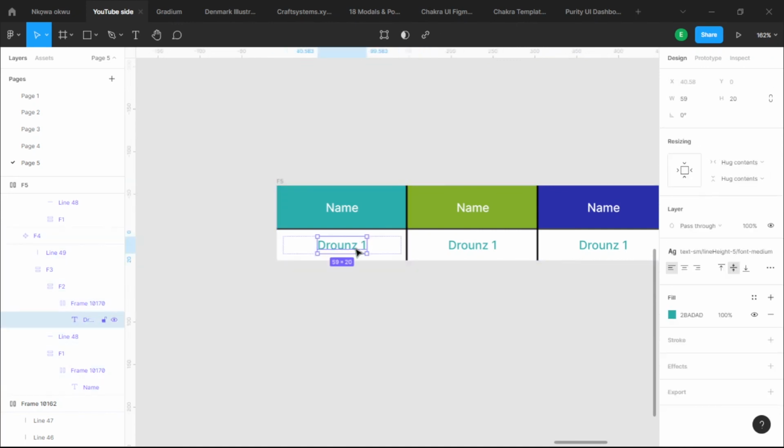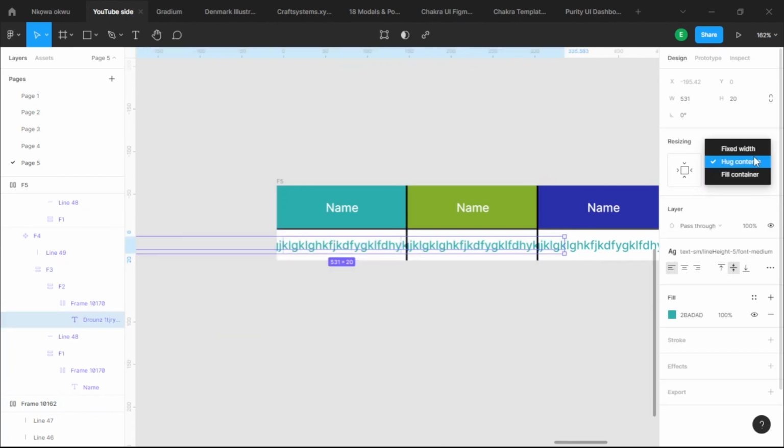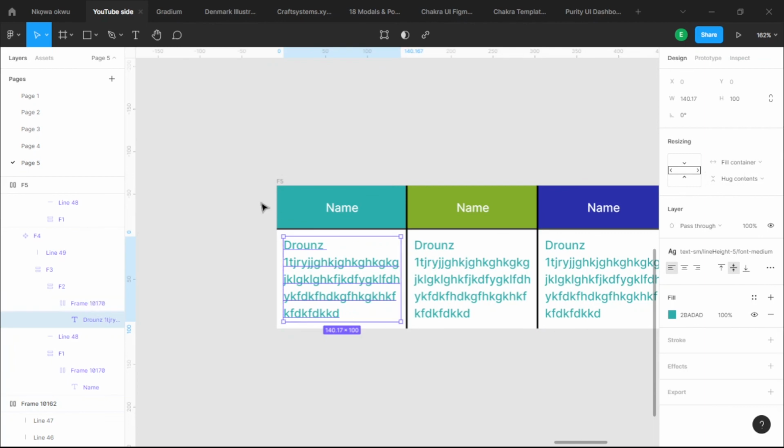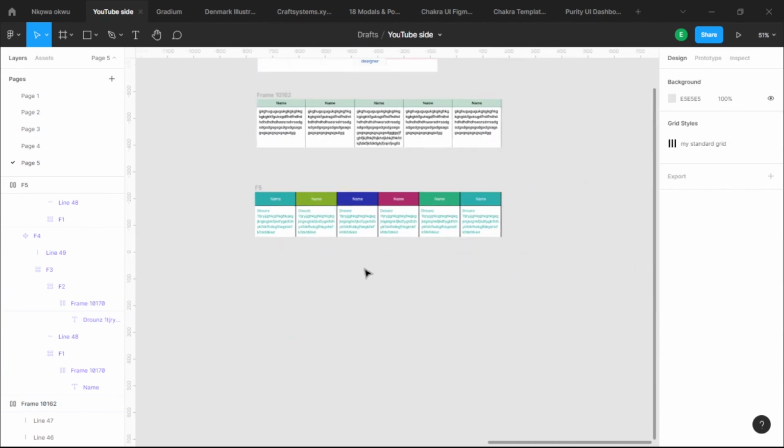Moving forward, we want this to occupy plenty text like this. And then you can see how it's overlapping like this. This is not what we want. We want it to come down itself and overlap. So you select the text and then to show you like this, right? As it's moving this way, we are going to fill container for the text. Very good. We are directly on the right path.